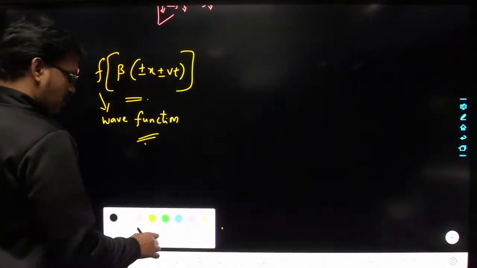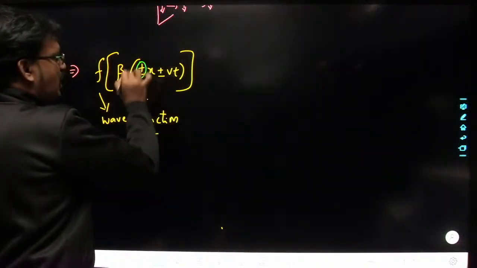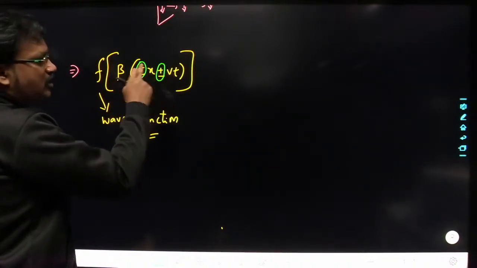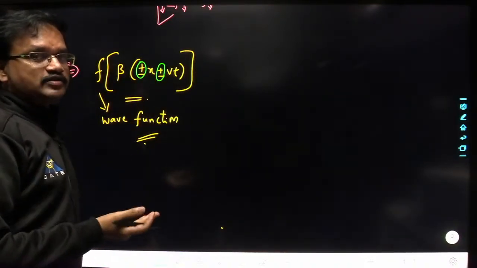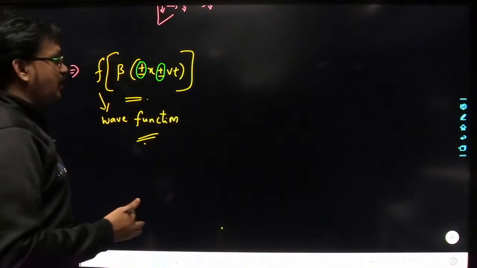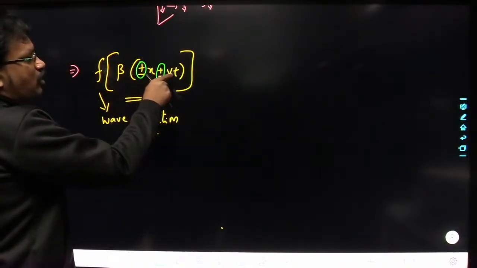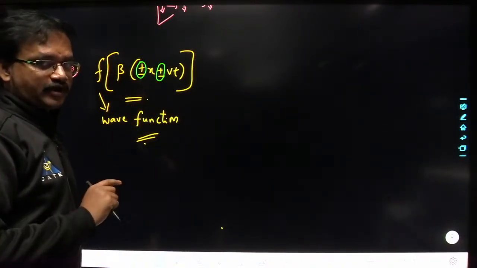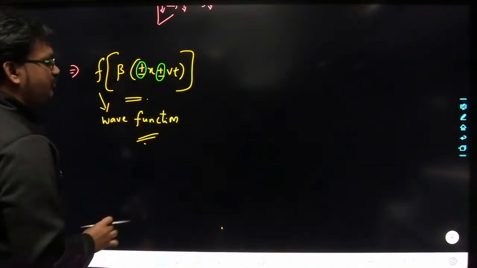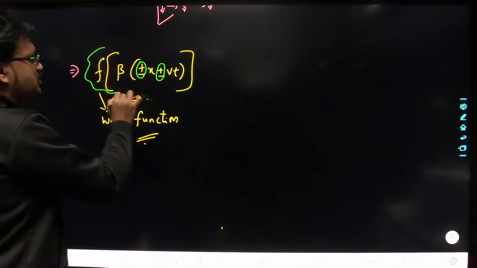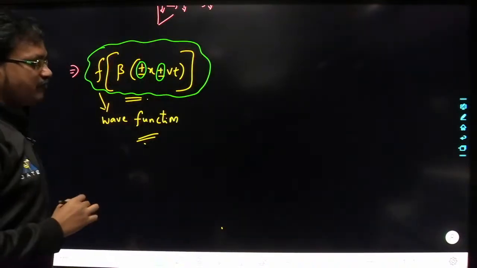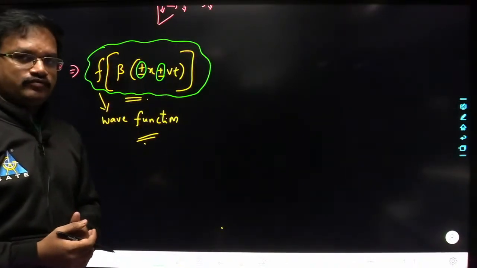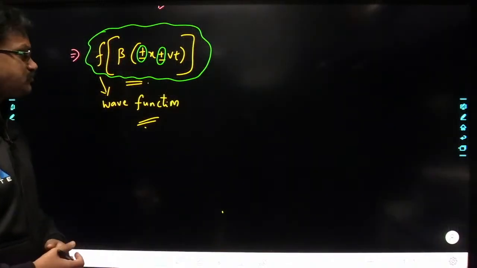Just observe the polarity before x and the polarity before vt. If both are the same, then the wave is propagating in the negative x direction. If they are of opposite polarity, then the wave is propagating in the positive x direction. This is the general representation of a wave function. Any function of this form will represent a wave. Okay, so now see here.